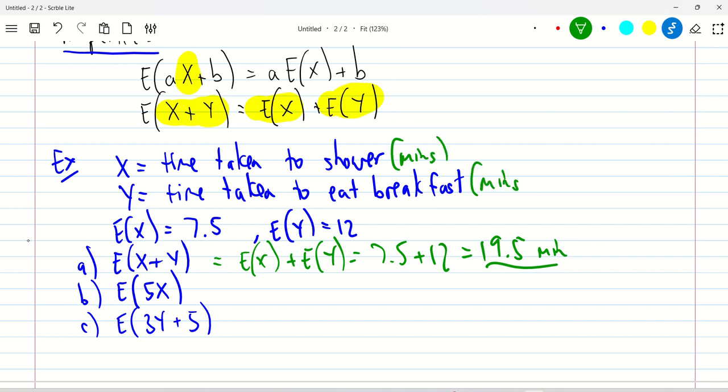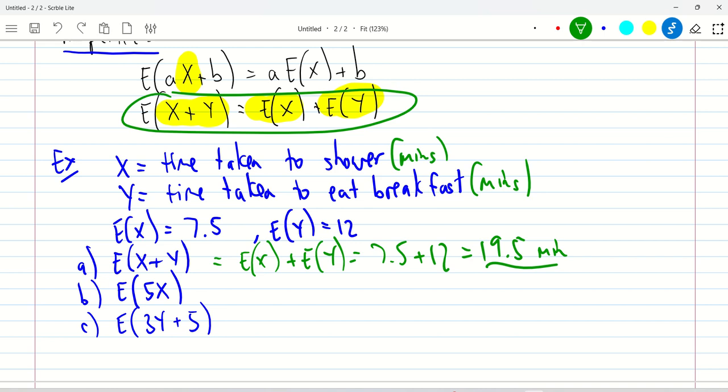Okay, and so you can see now why this is true, because it makes sense. If the expected time to take a shower is 7.5 minutes, and the expected time to eat breakfast is 12 minutes, then of course the expected time to do both of those two things will be 19.5. That just makes sense, and I hope that makes sense to you as well.